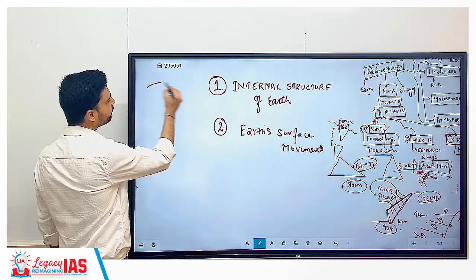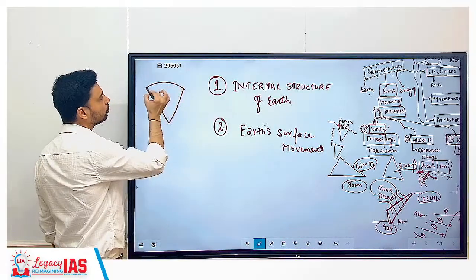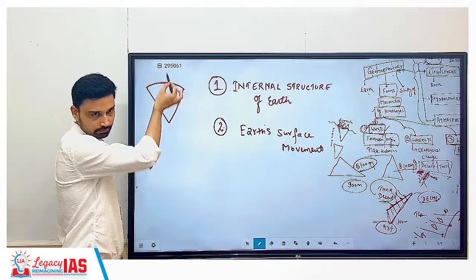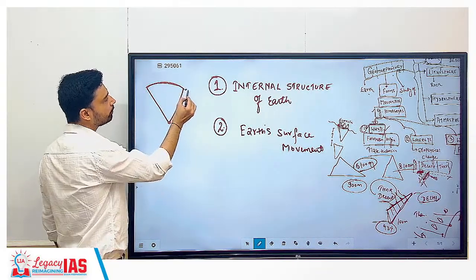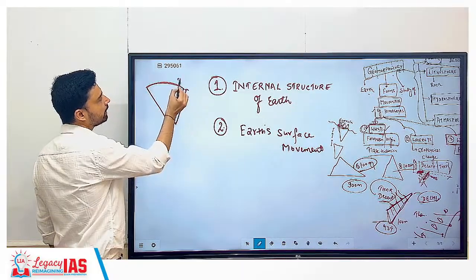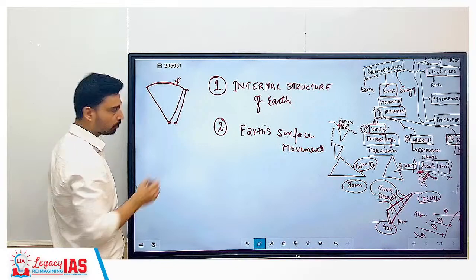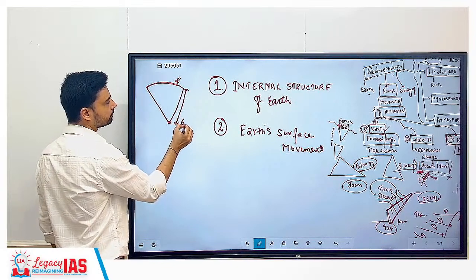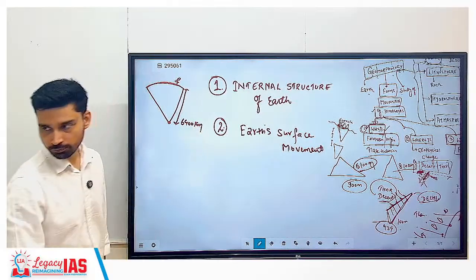Internal structure means we are talking about the entire Earth. If you start to go deeper inside, what will happen? It will keep going down. Up to what point? Where is the center of Earth? Suppose we are at the surface today. If you keep digging, you will reach the center of the Earth. So, at what distance does the center of Earth lie? Roughly we can say 6,400 kilometers.